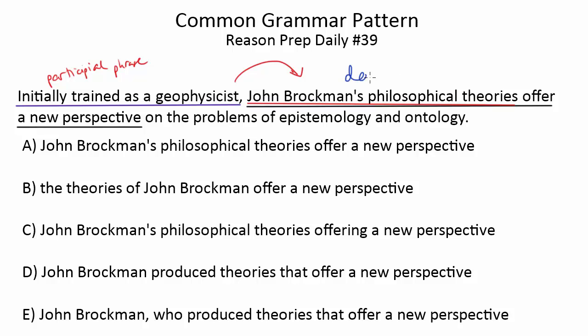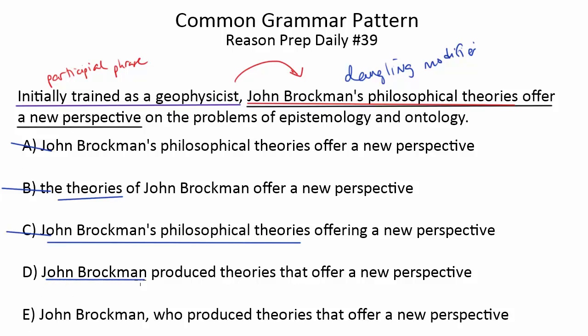So this is a very common error called a dangling modifier. Whenever you see this opening participial phrase describing someone's actions, you have to make sure that the noun that follows right after that phrase is the noun doing that action. And in this case, it's not. It's the philosophical theories. So once we see this, A, B, and C are immediately eliminated because they make the same error. Of course, A is the original. C still has John Brockman's philosophical theories. B flips it around a bit, but notice the theories are still the subject after that opening modifier, so it's still the same error. Whereas D and E lead with John Brockman.